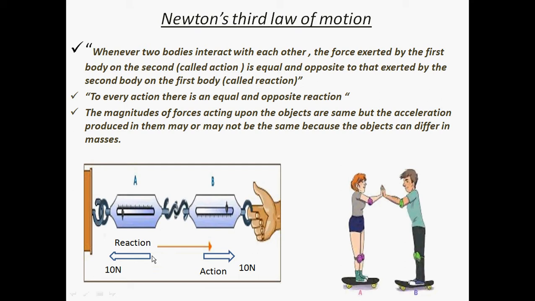So in this way, students, the forces are equal, that is 10 Newton, and opposite. Action and reaction forces are opposite. This statement is clearly verified: the magnitudes of forces acting upon the objects are the same, equal and opposite. But the acceleration produced in them may or may not be the same. Like in the case of the girl and the boy pushing each other, the acceleration produced in both bodies might be different because of the masses, as mass is inversely proportional to acceleration. As I told you earlier, if the mass is more, acceleration is less, and if the mass is less, acceleration is more.